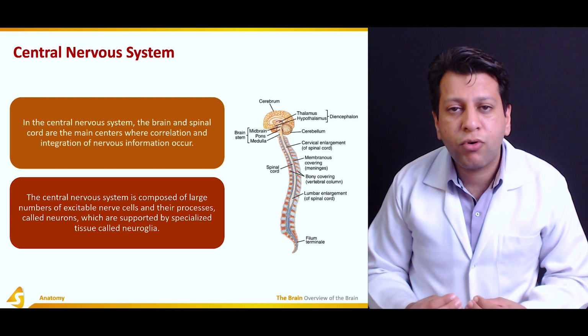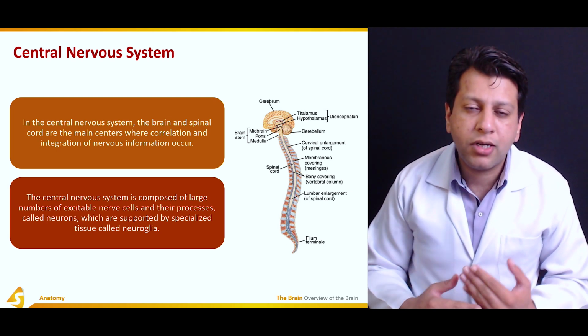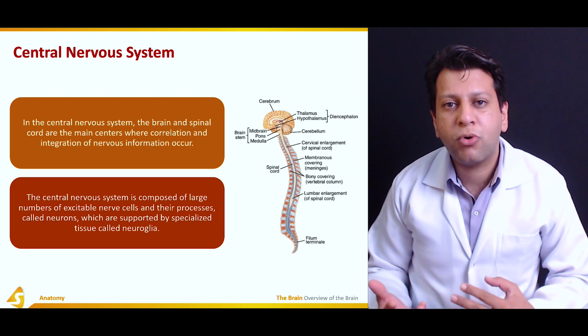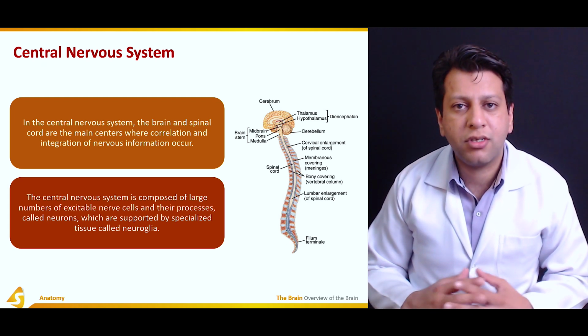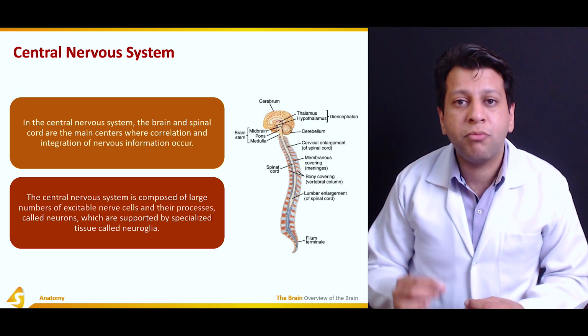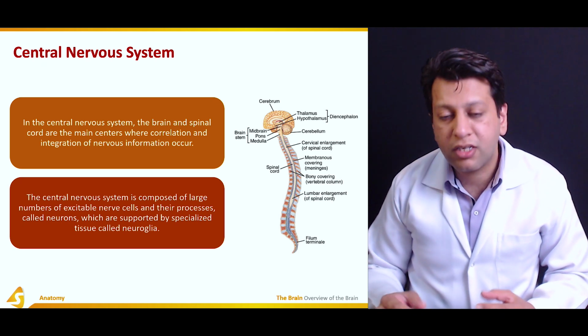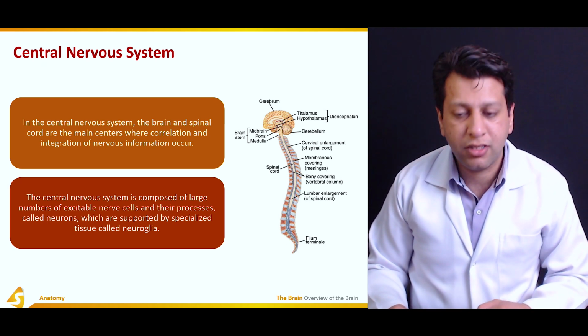But the center of focus is the neuron. We've already discussed that there are multipolar neurons and bipolar neurons and different types of neurons available. But the neuron is the main unit of the nervous system, and it is mainly present in the brain and the spinal cord.